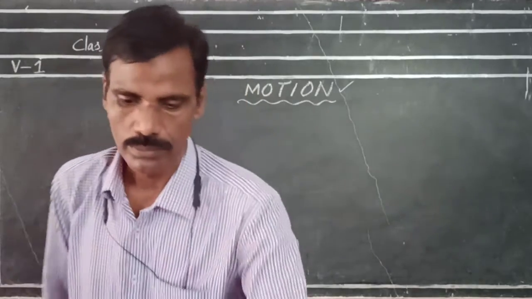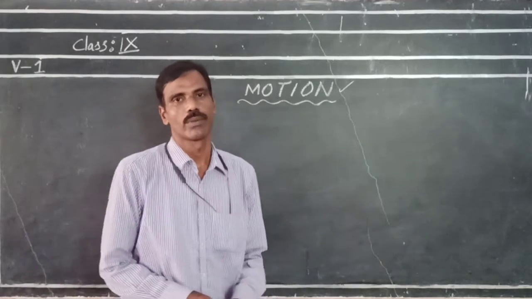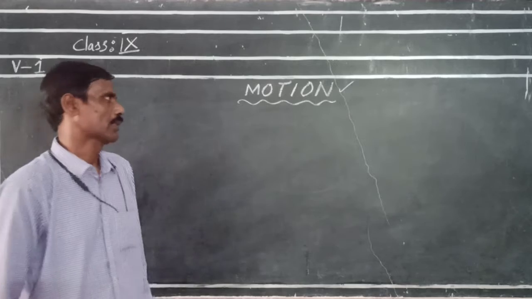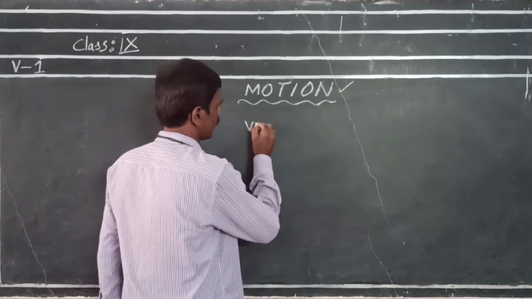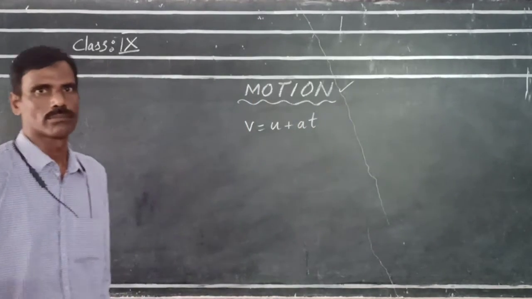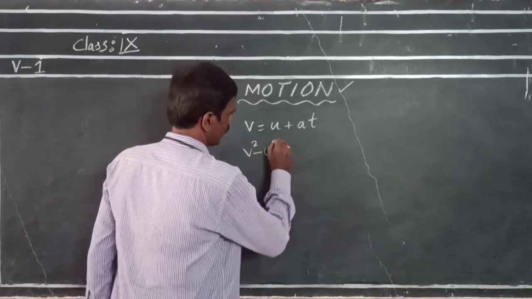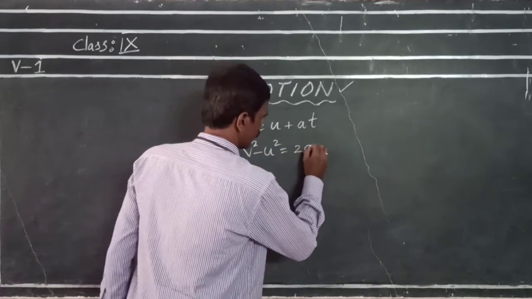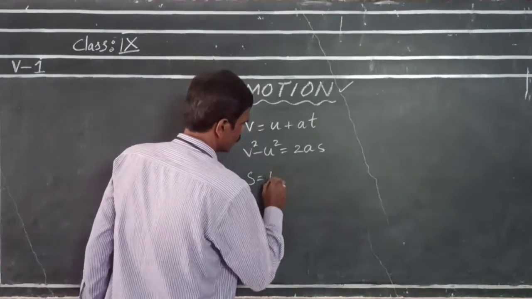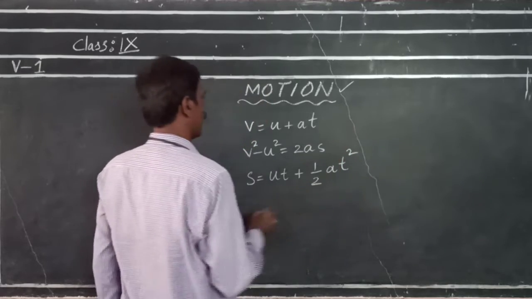Now I am going to discuss three important relations of motion, that is, equations of motion. The first one is v is equal to u plus at. The second one is v square minus u square is equal to 2as. The third one is s is equal to ut plus half at square.